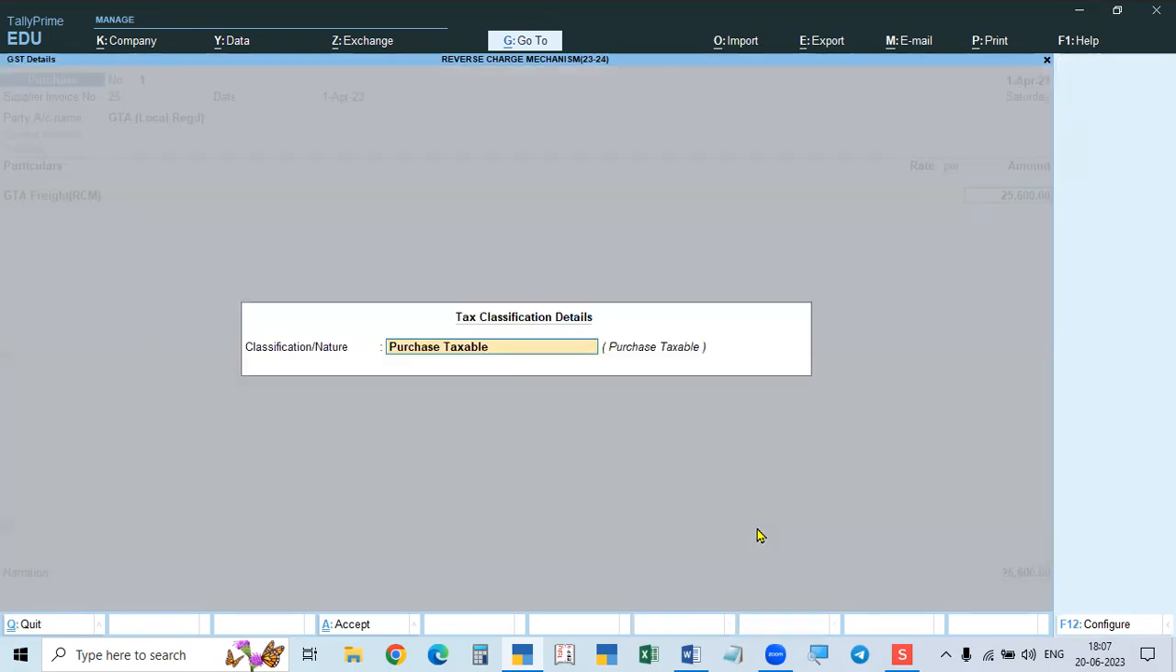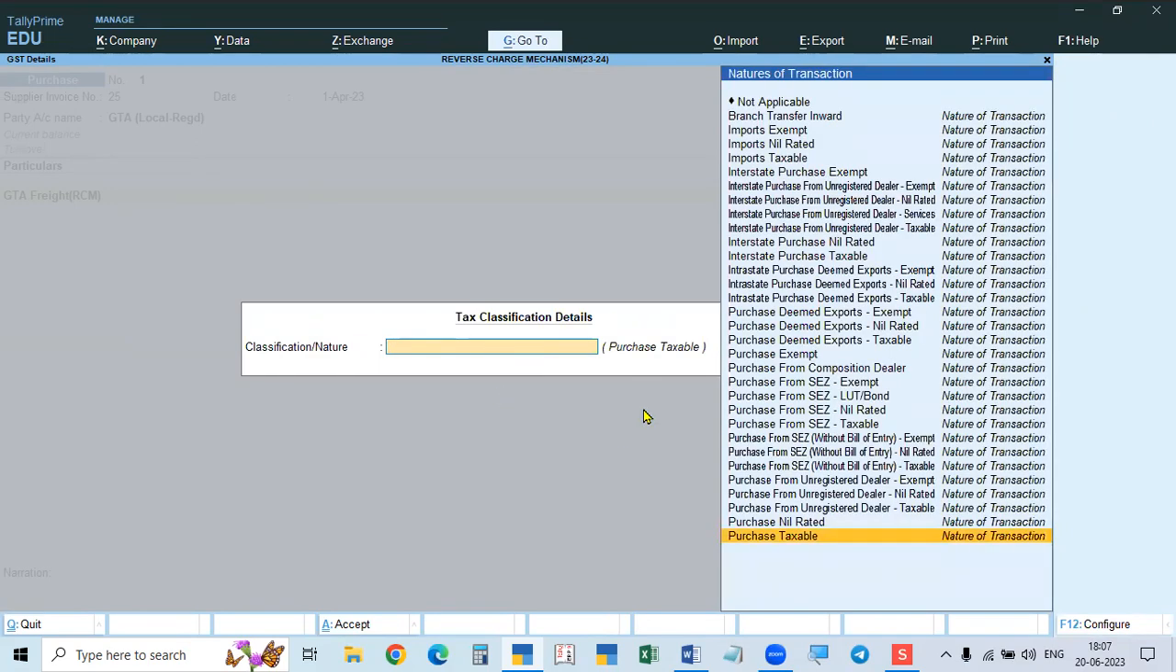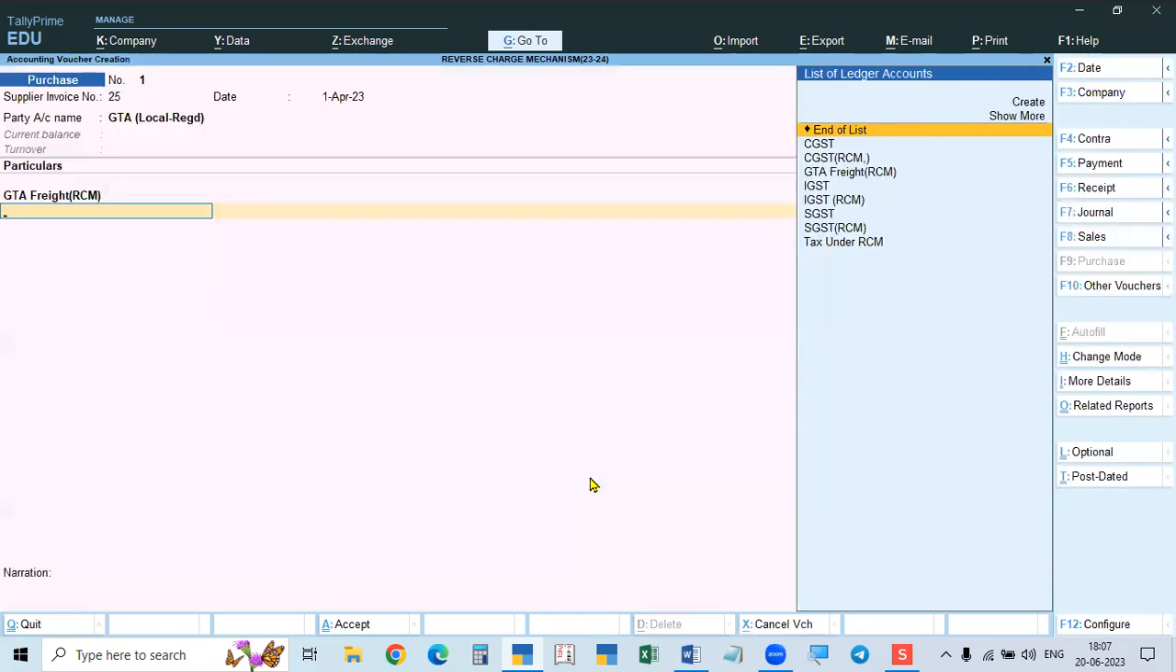It will show the purchase as taxable, but automatically, even if you don't give this, it is taking purchase taxable. So purchase taxable it is taking, and after this we have to pay the tax. For this tax, I am using CGST and SGST only for this purpose, for the purpose of RCM, where we have to pay the liability, we have to increase the liability, we have to do all these things.